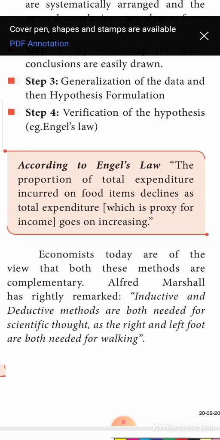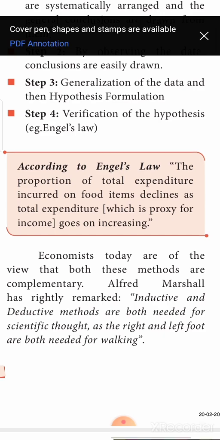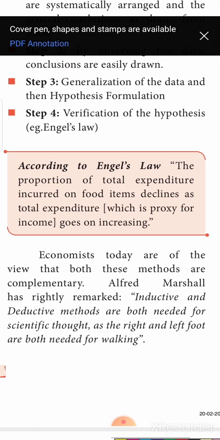Let us assume your income is 30,000. Out of this 30,000, month after month you spend almost 10,000 rupees for food. For food exclusively you spend 10,000, remaining 20,000 is being spent for various other expenditures in your family. Now your income is increasing from 30,000 to 40,000. What is the increase in income? 10,000 rupees is your increase in income.